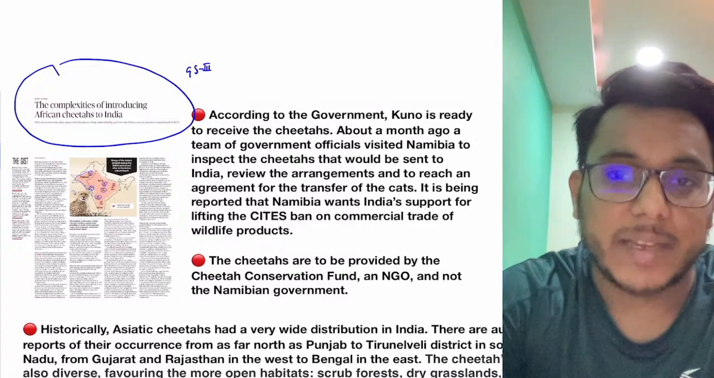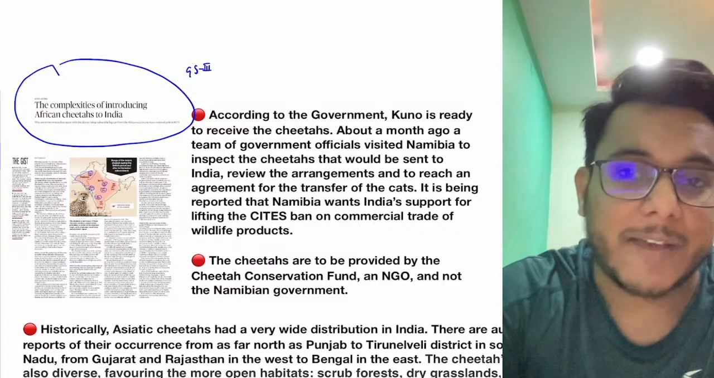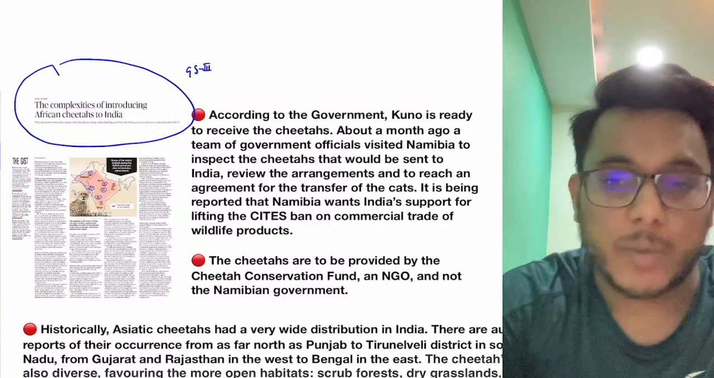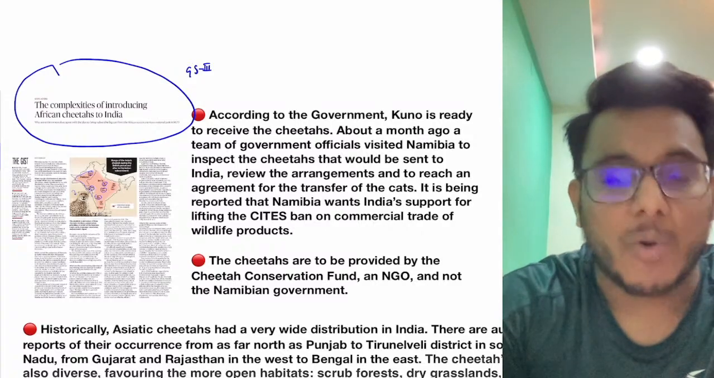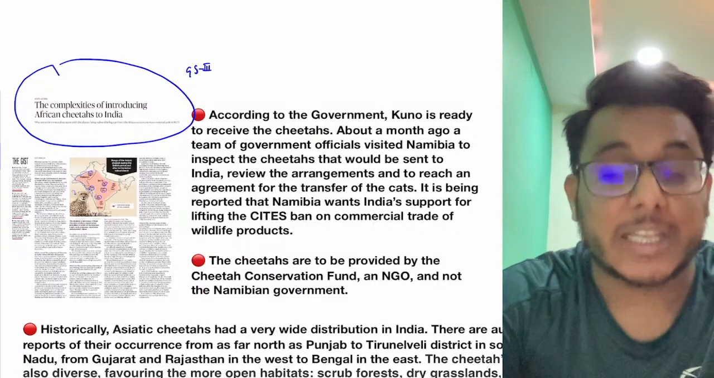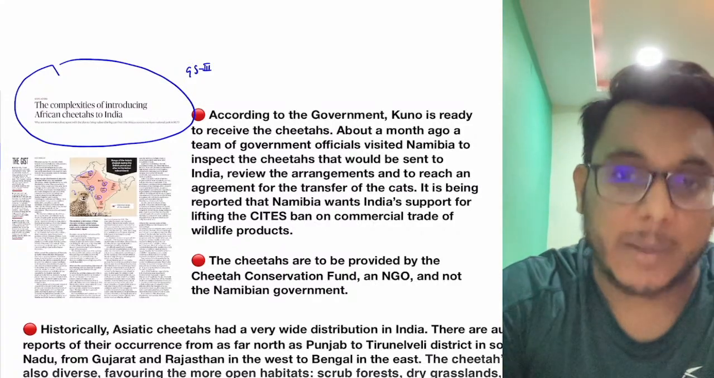Since the time of the Indira Gandhi government, multiple studies have been conducted on how cheetahs from another country can be brought and reintroduced in India. Now there are multiple things in this regard. First of all, if we need to reintroduce the cheetah, from where the cheetah is to be reintroduced, number one.